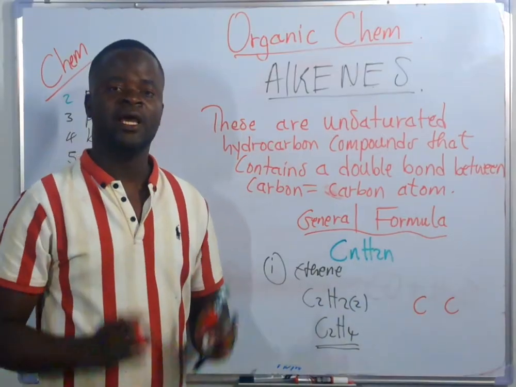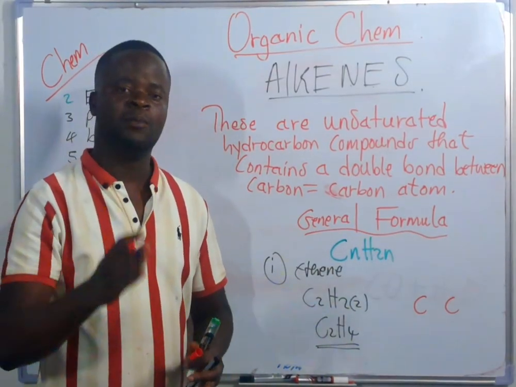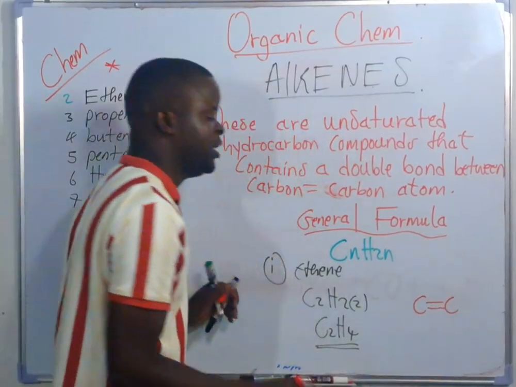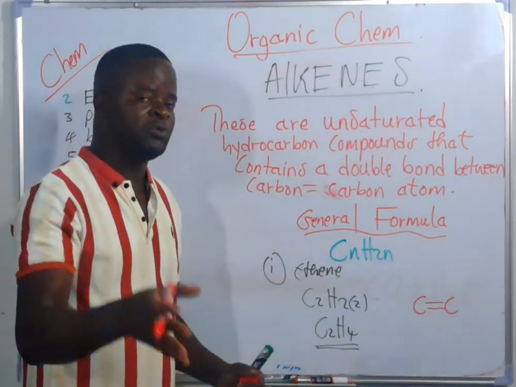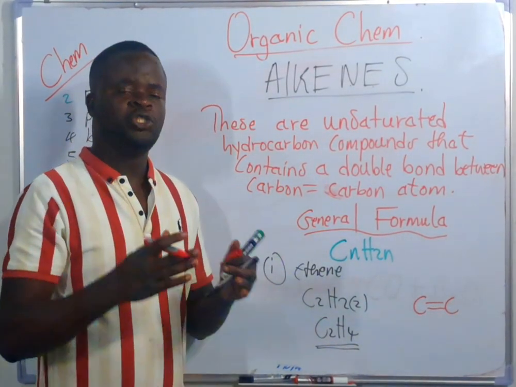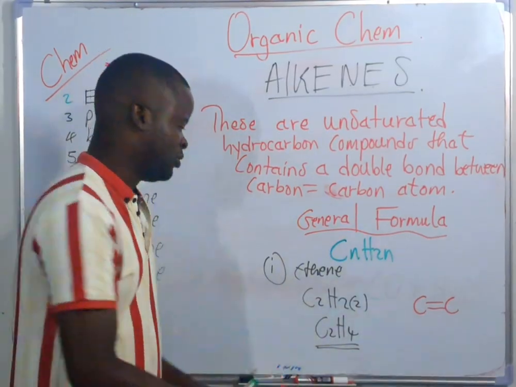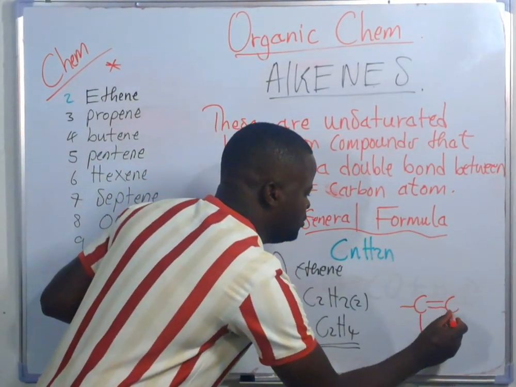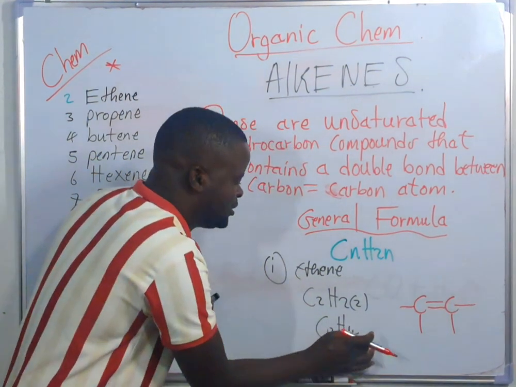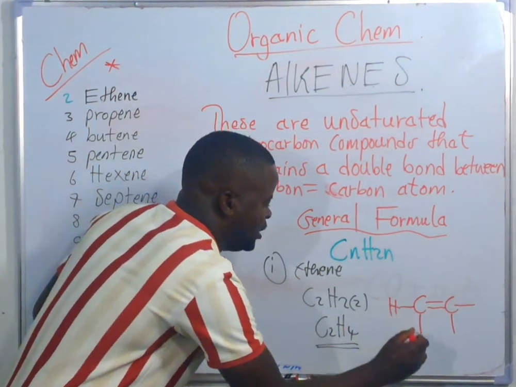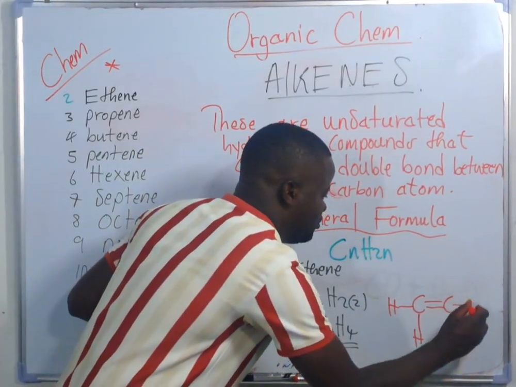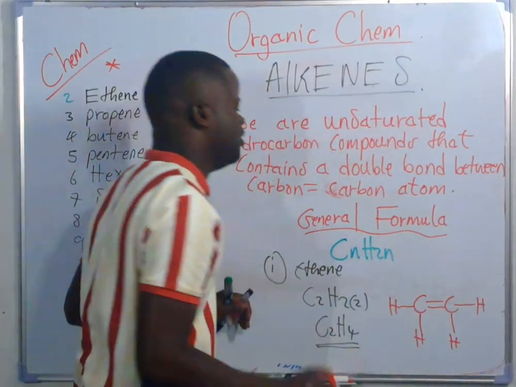Therefore, they contain a double bond between the carbon atoms, so I'm going to indicate a double bond between them. Then I'm going to count. Remember, 1 carbon atom should be surrounded by 4 bonds. So we count 1, 2, 3, 4. Then I can write down the hydrogen atoms to finish my structural formula. By doing so, we have responded.